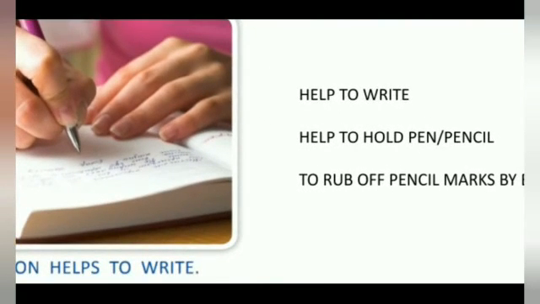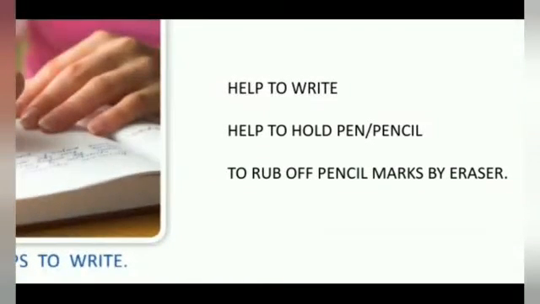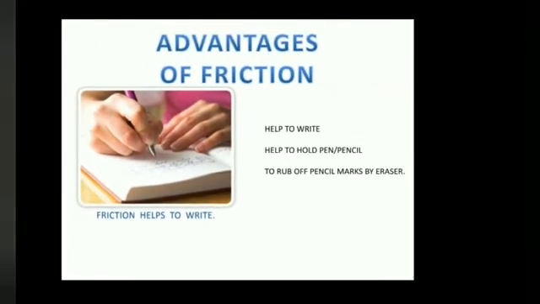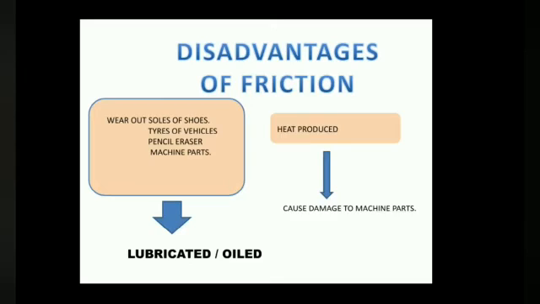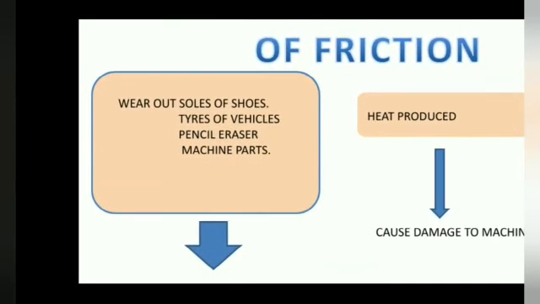Moreover, an eraser uses friction to rub off pencil marks because there is friction between the eraser and the surface of the paper. So we have many advantages of friction. It helps us to walk easily. It helps to write, hold pen and pencil, and many more. But some disadvantages are also there. Like friction can wear out soles of shoes, tires of vehicles, pencil eraser, machine parts and all.